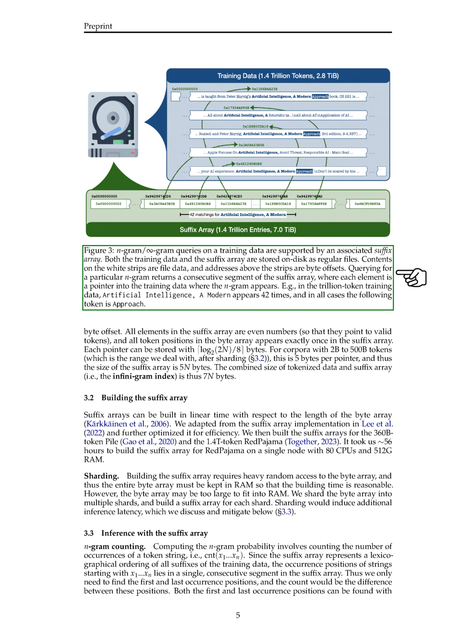When it comes to handling large amounts of data, we sometimes split the data into smaller pieces, known as sharding. By building suffix arrays on these smaller pieces, we can count n-grams in each shard separately and then add up the counts from all shards. The more shards we have, the longer it takes, with the time needed growing in proportion to the number of shards. However, if we work on different shards at the same time, we can get the job done faster, bringing the time needed back down.